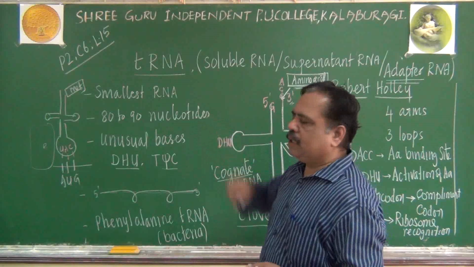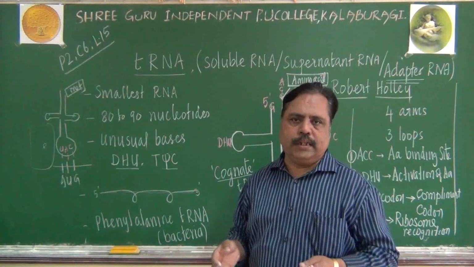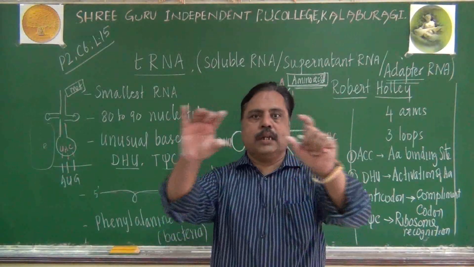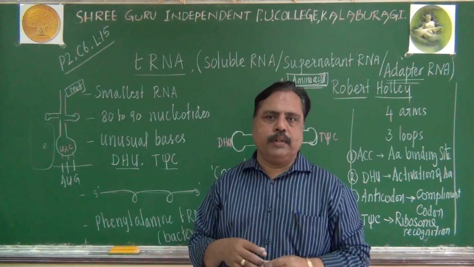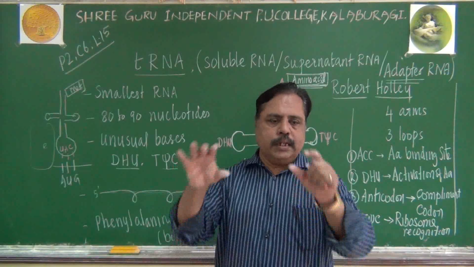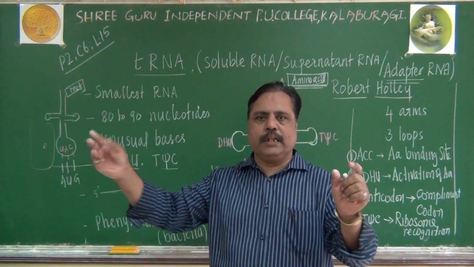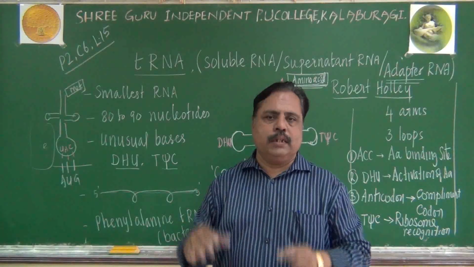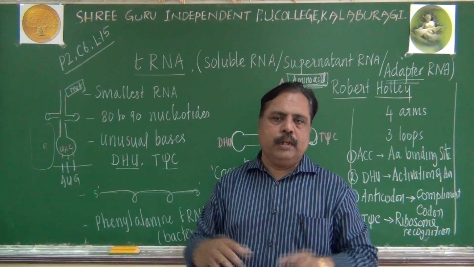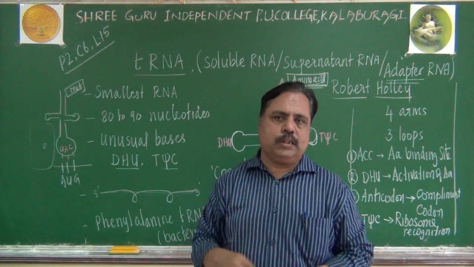The process of translation I am going to discuss. Before that, I just told you about tRNA. We know now about mRNA structure. It has a transcription unit, with a 5' end and a 3' end. We have come across the promoter and terminator flanking the structural gene. That structural gene has codons.